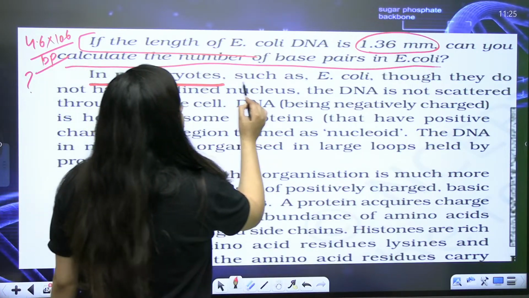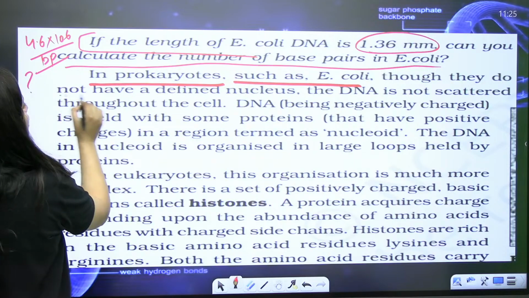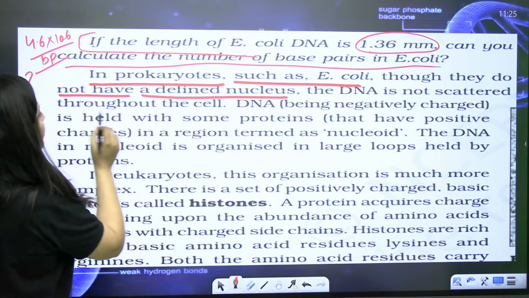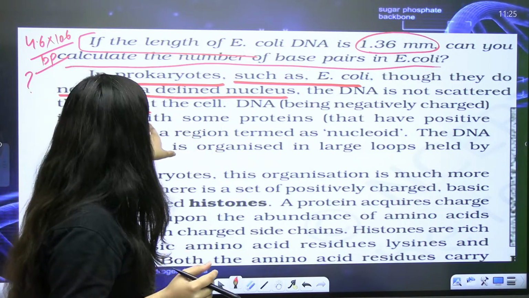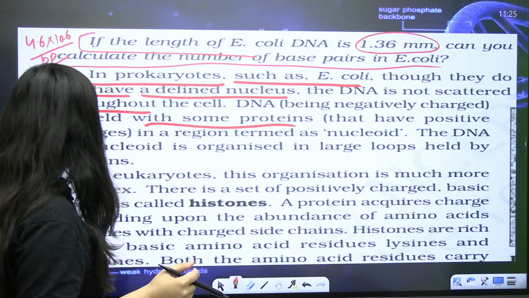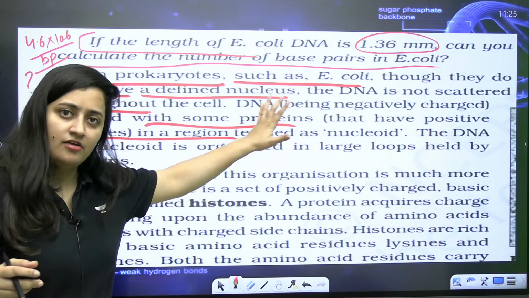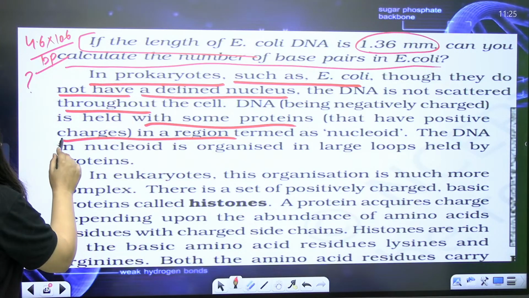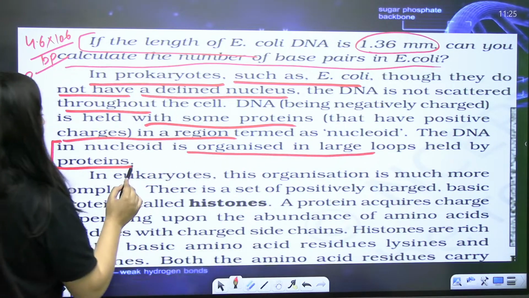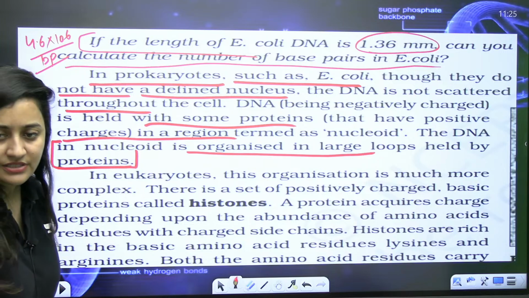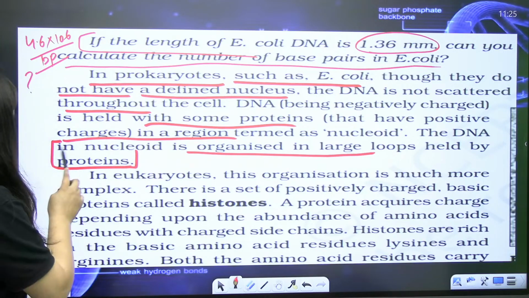In prokaryotes such as E. coli, though they do not have a defined nucleus, the DNA is not scattered. You know that, right? It is forming the nucleoid. It is held with some proteins, and I told you that proteins are your polyamines. They are forming the nucleoids. So in the case of prokaryotes, DNA in nucleoid is organized in large loops held by proteins. Okay, held by proteins.